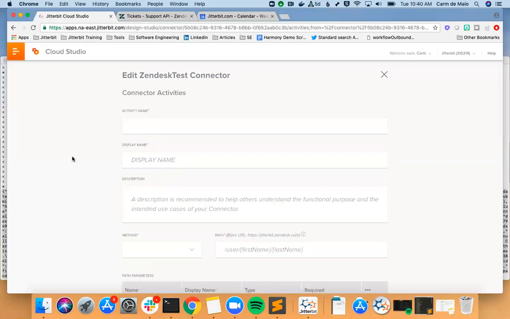And what we're going to do is we want to pull tickets out of Zendesk, so we're going to go ahead and set that up here. So we'll name it here first.